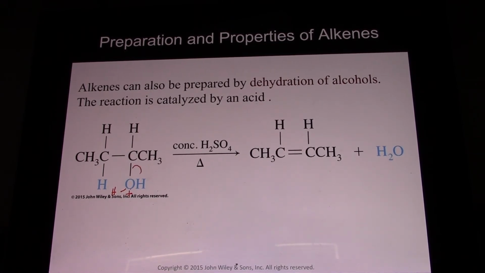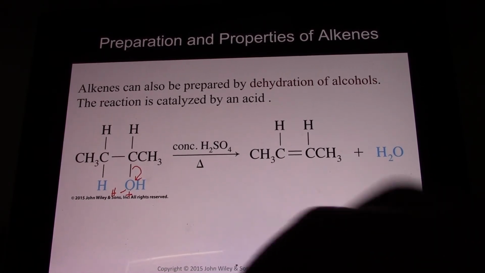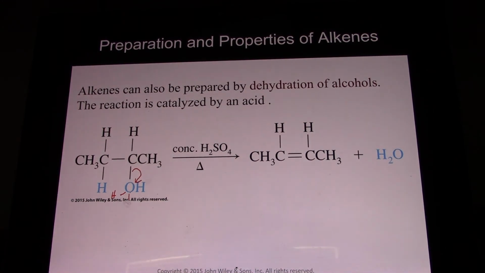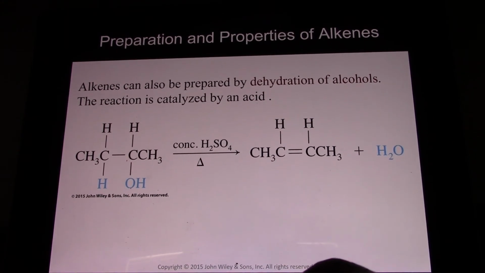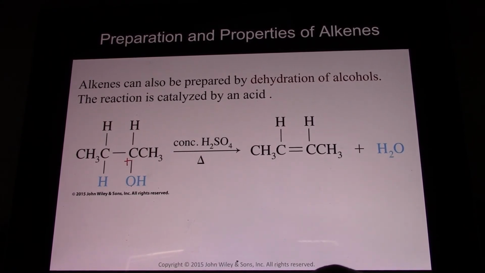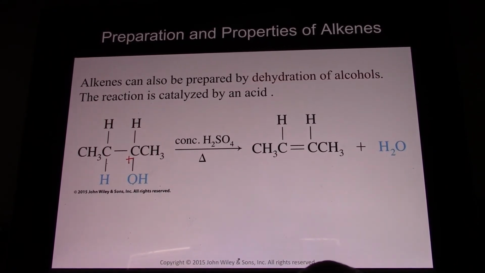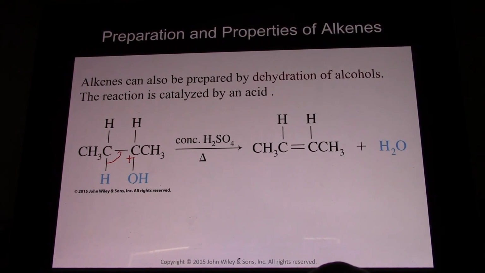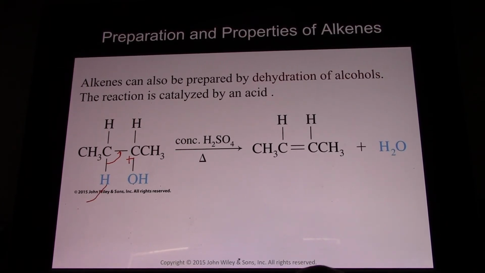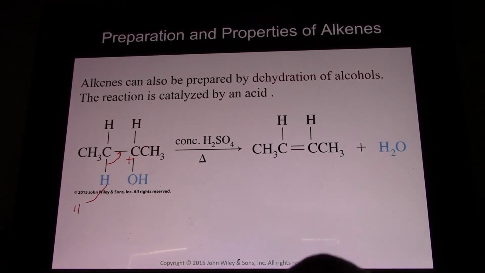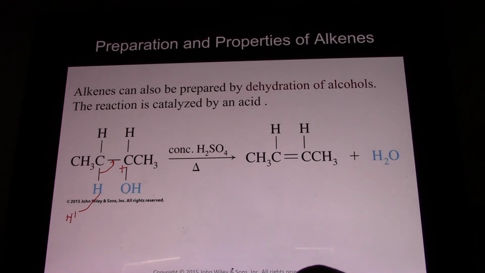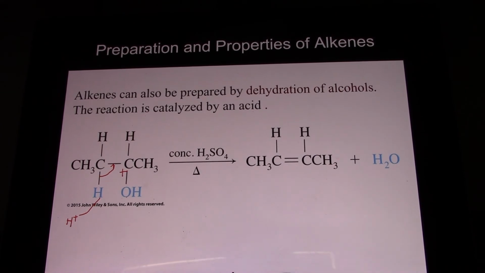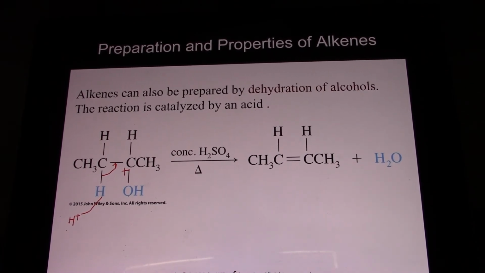These 2 electrons go to the water, and water leaves the molecule, leaving a positive charge on this carbon. We have a carbocation. And now these 2 electrons come here, and an H plus floats away. And we form our alkene. And this H plus will then catalyze the next reaction.